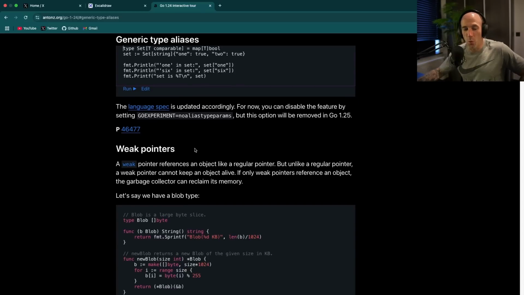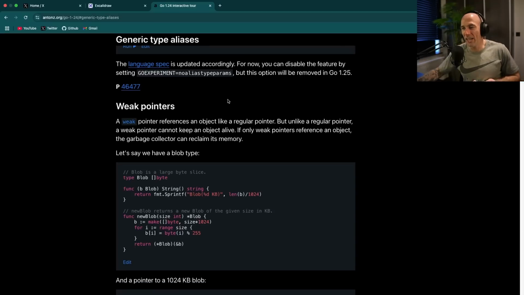All right, now we have weak pointers. That's actually very interesting because Golang was lacking weak pointers. Also, I think this should be in the standard library for a very long time. But hey. So what is a weak pointer? It's going to confuse everybody, and I need to be very careful that I do not confuse you even more. A weak pointer references an object like a regular pointer, right? But unlike a regular pointer, a weak pointer cannot keep an object alive. If only weak pointers reference an object, the garbage collector can reclaim its memory.